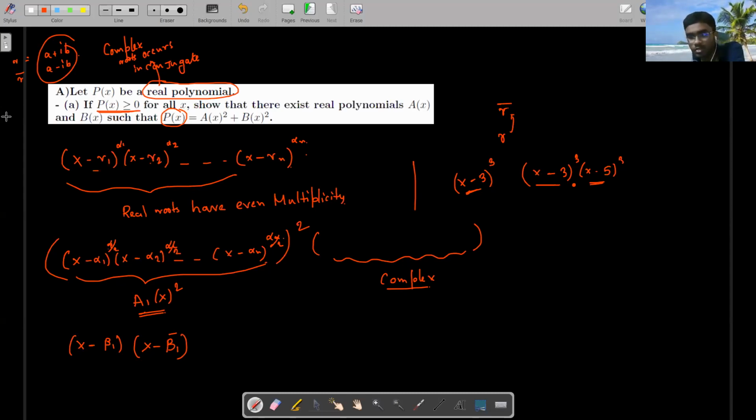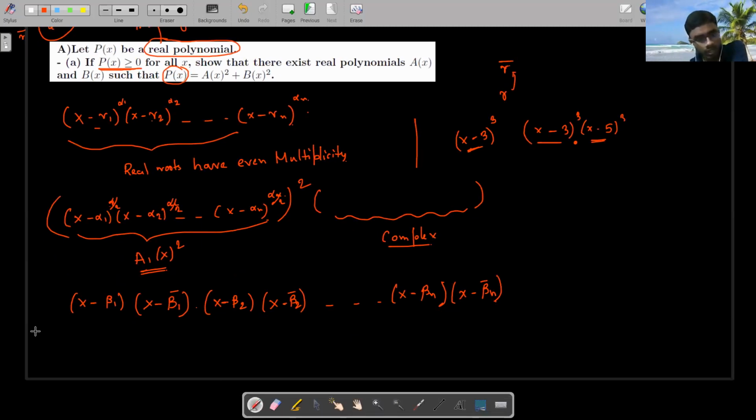I already mentioned that bar is a conjugate. Similarly, maybe x minus beta 2 is a root, so x minus beta 2 bar is also a root, and so on up to x minus beta n may be a root. So x minus beta n bar is also a root, something like this. Right.